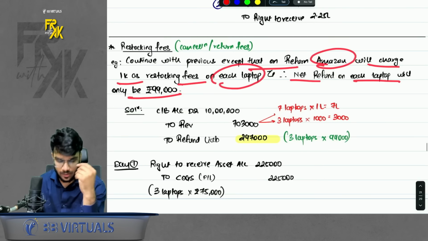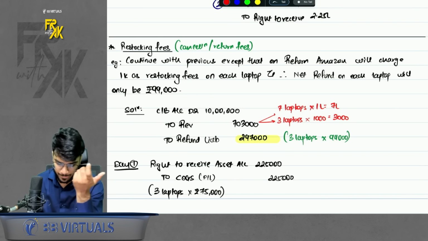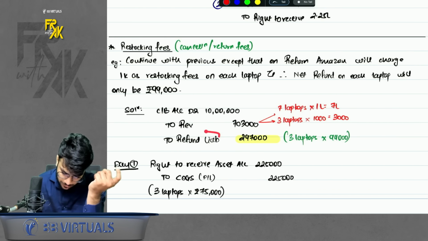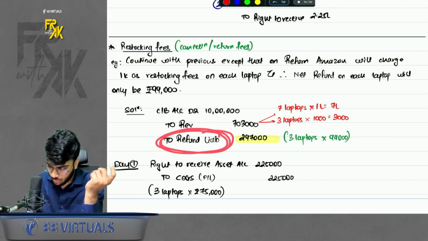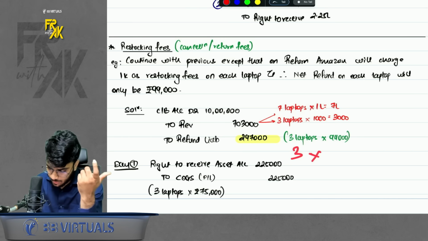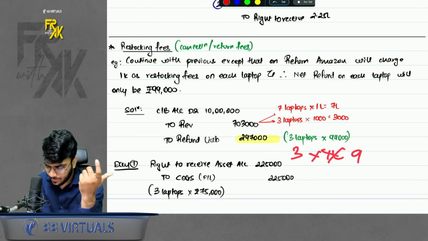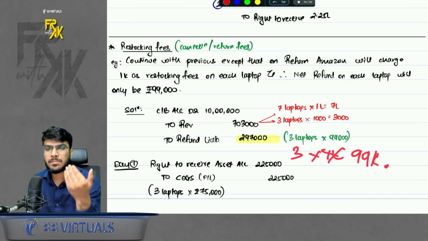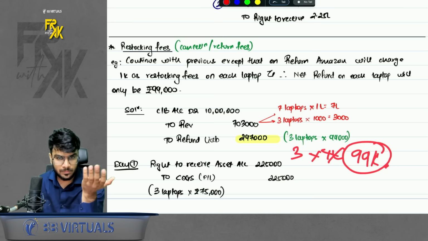So in this case, the day one's entry will be modified. You will receive the money, 10 lakhs. When you say refund liability, normally the refund liability was 3 lakhs. Here it won't be 3 lakhs. It will be 3 laptops into, not 1 lakh, into 99,000. Why? Because ideally the maximum refund which will happen is 99,000 per laptop, not 1 lakh.